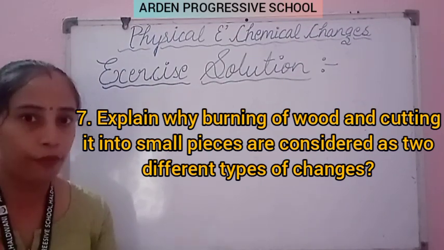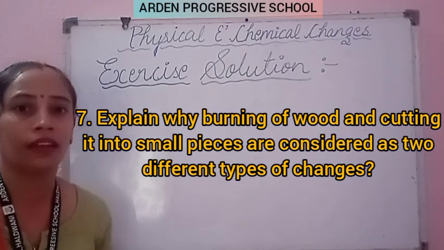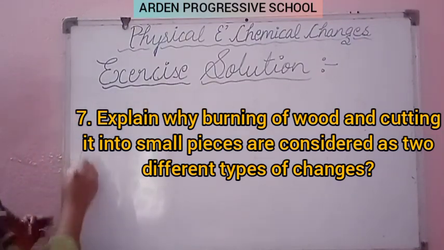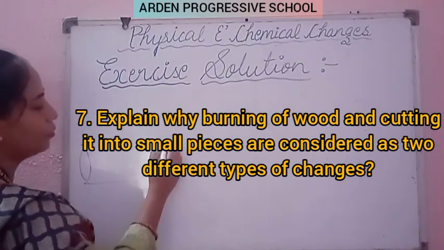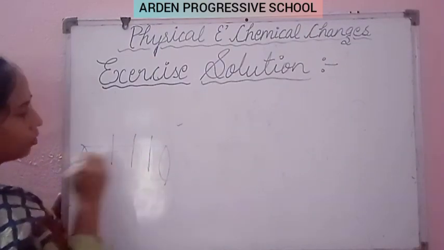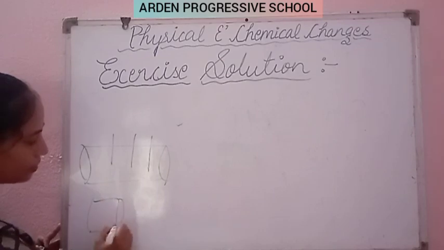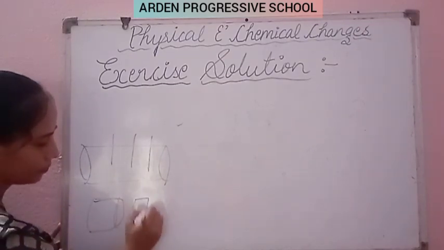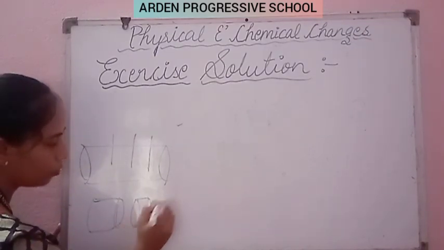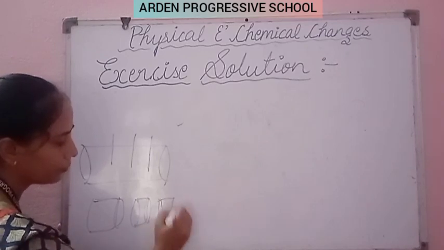Clear, students? Whereas the cutting of wood, what is happening? Suppose take the example, this is a log of wood. When we cut the log of wood into these three parts, it gets converted into pieces like this. Clear? We are getting small pieces of the wood.